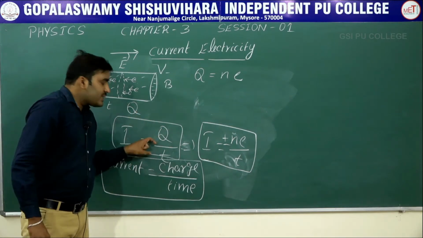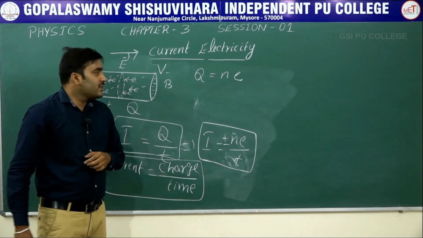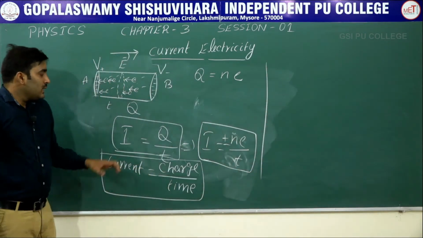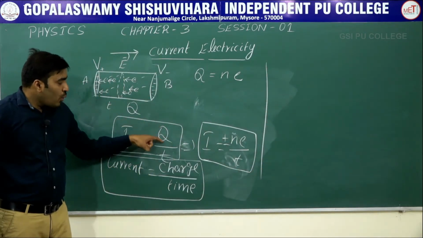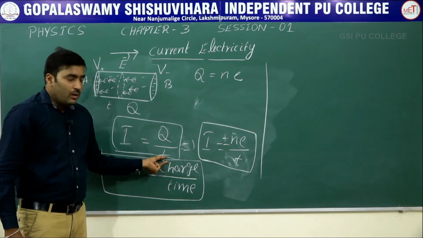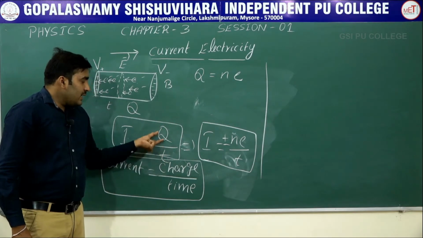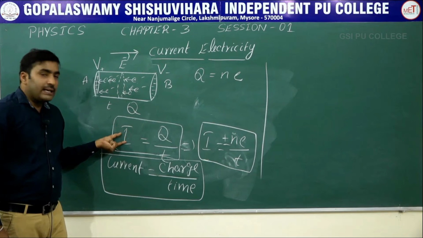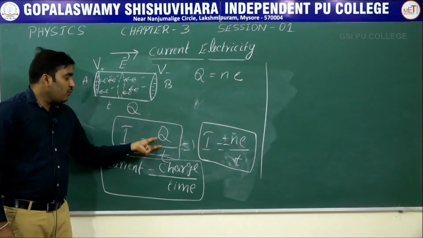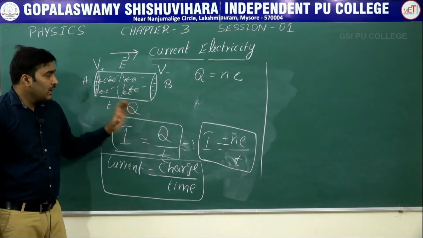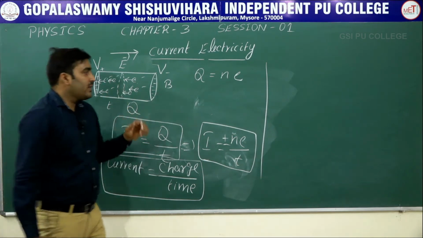By using this equation, let us define the current as the rate of flow of electric charges, Q by t, with respect to time. This equation says that charge divided by time is current. Therefore we can define this current as the rate of flow of electric charges. This is called electric current. I will write the definition.